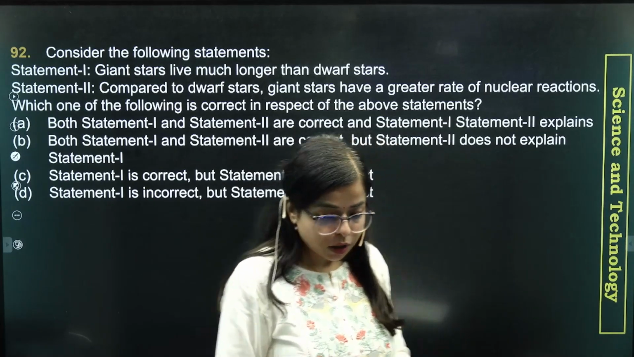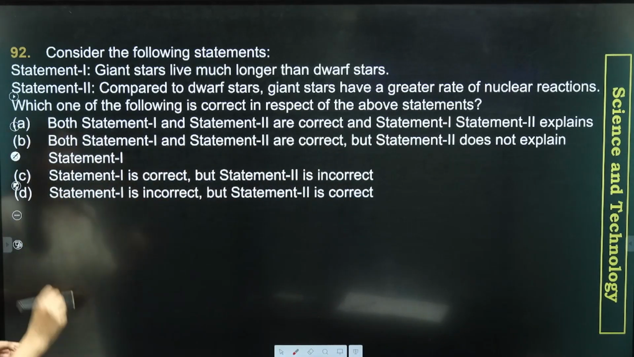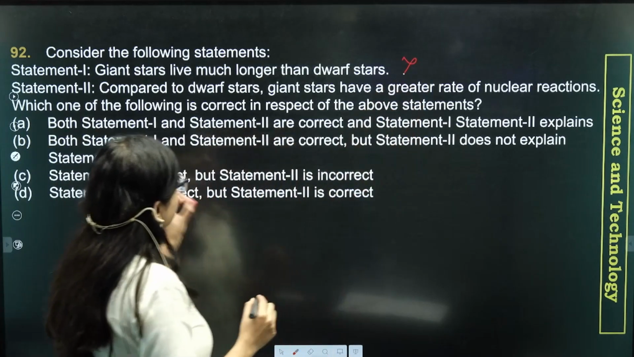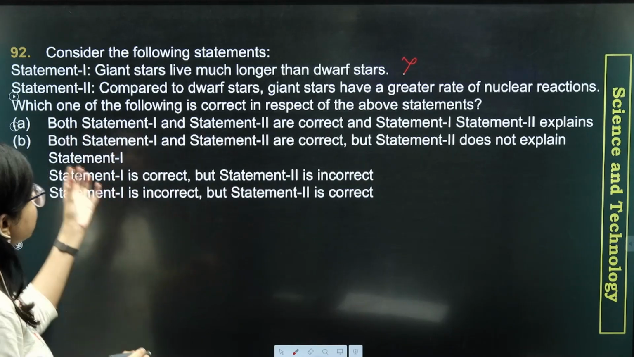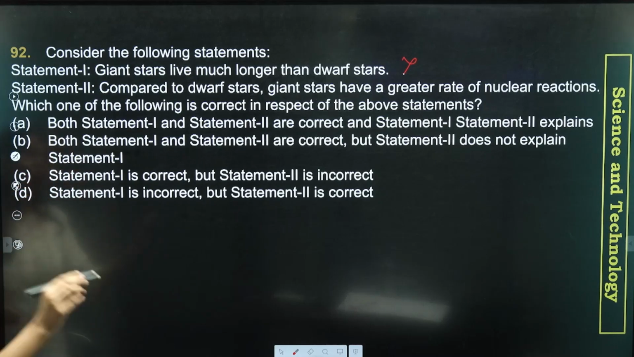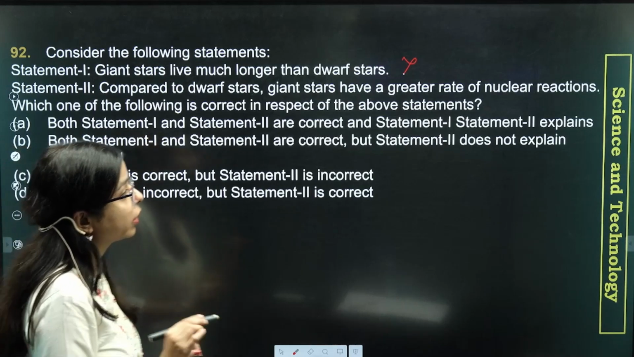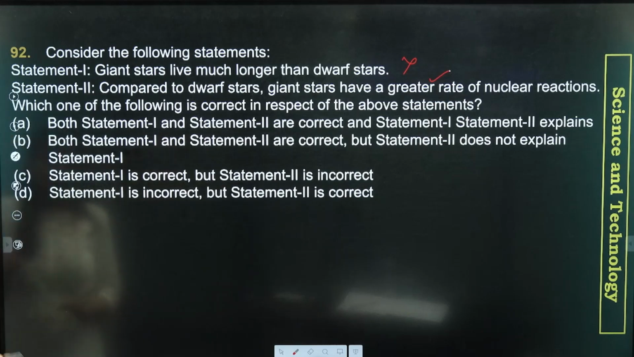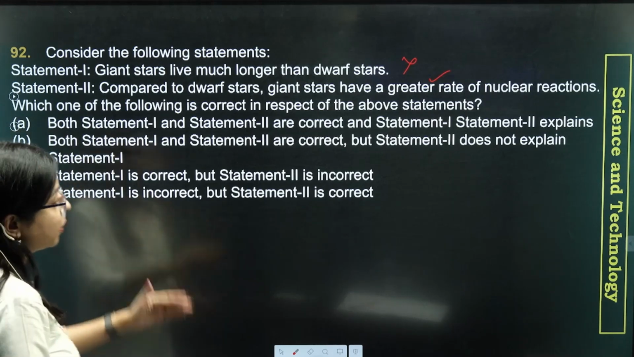Okay, so now let's come to our statements. The statement says that giant stars live much longer than dwarf stars. So this is incorrect, because giant stars spend their fuel faster, and so they are generally short-lived as compared to dwarf stars. Statement 2: compared to dwarf stars, giant stars have a greater rate of nuclear reaction. So this is a correct statement. So let's come to our options. Here the correct answer is option D, as statement 1 is incorrect, but statement 2 is correct.